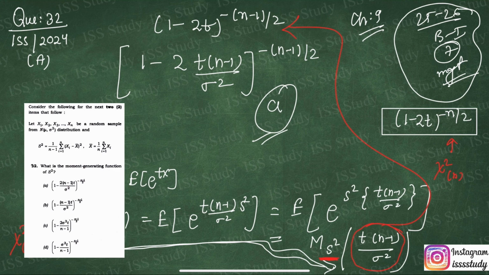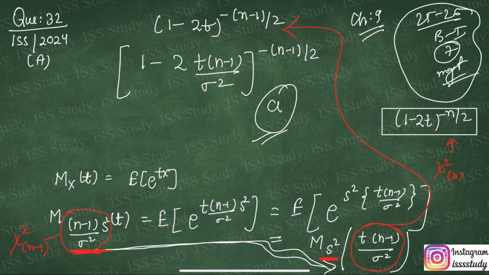Isn't it very easy? Those who already know chapter number 7, chapter number 9, and chapter number 6. Why am I calling it chapter number 6? Because it is also using the concept of expectation, and every chapter is interrelated. So you should have the information of every chapter, only then the questions will be easy for you.